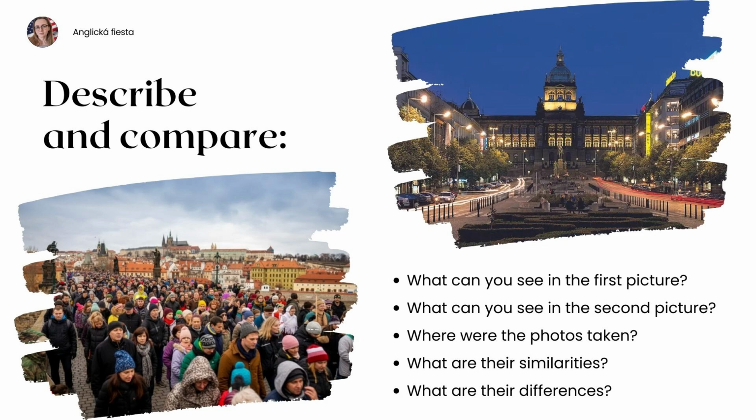The main similarity is that both images show popular landmarks and urban life. However, there are many differences. The first photo was taken during the day on a bridge, while the second one was taken at night in a square. Another difference is the weather and season. The first image clearly shows winter, while the second one just shows a night scene. Lastly, the first picture is full of people, but the second one is more focused on the architecture and city lights.